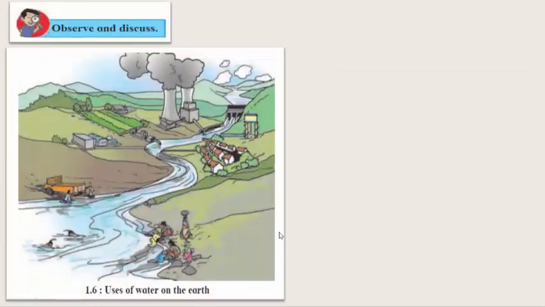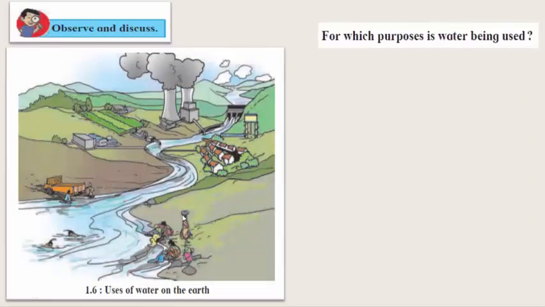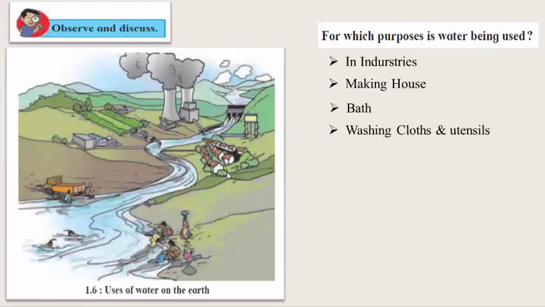Observe and discuss this picture. For which purposes is water being used? Look at this picture carefully. We say that here water is used for bathing, for washing clothes and utensils, in industries, for making houses, for farming, and for drinking.